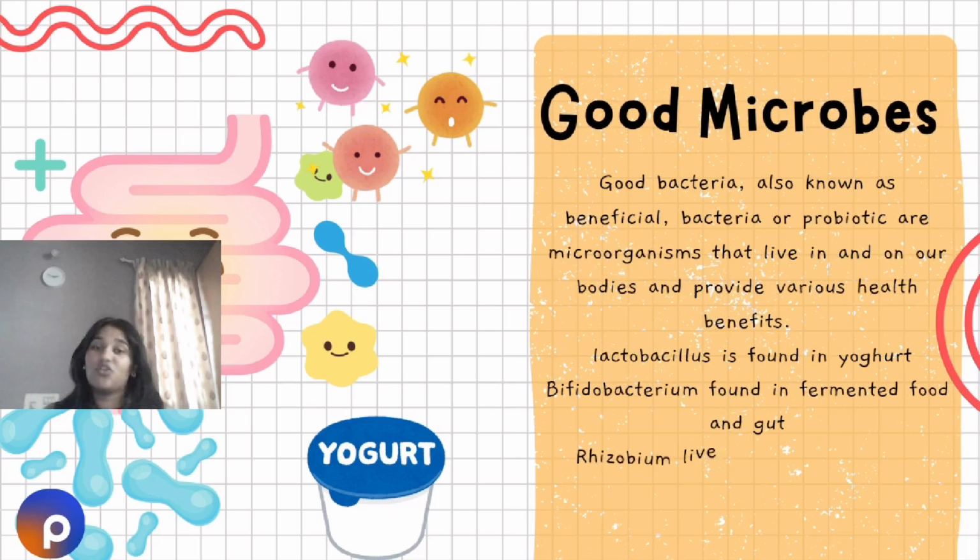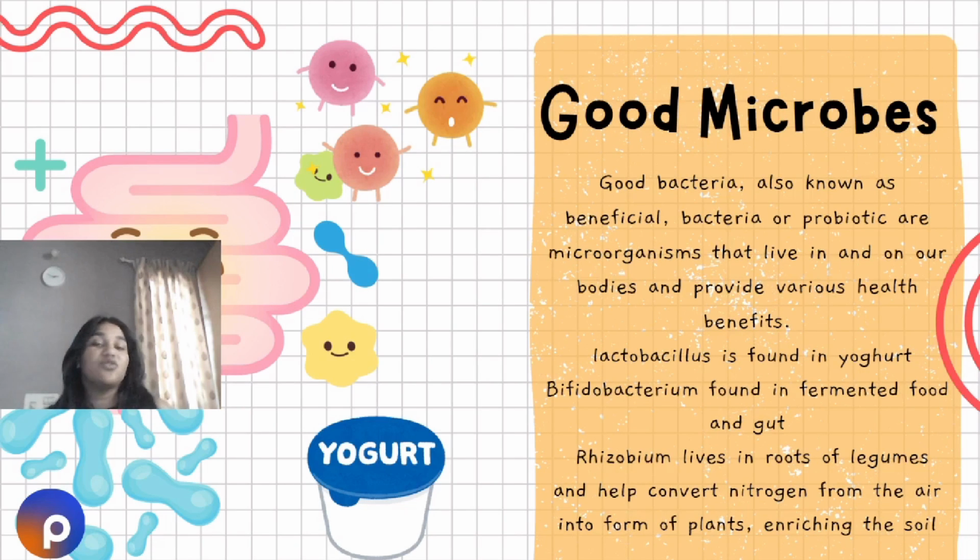What are the good microbes that we know? Good bacteria is also known as beneficial bacteria or probiotics in our bodies. They provide various health benefits for us. So lactobacillus is found in yogurt. Then we have bifidum bacteria, which is found in fermented food and which is present in our gut.